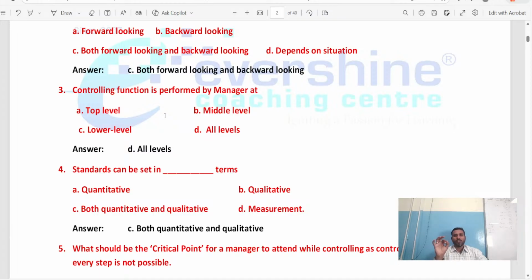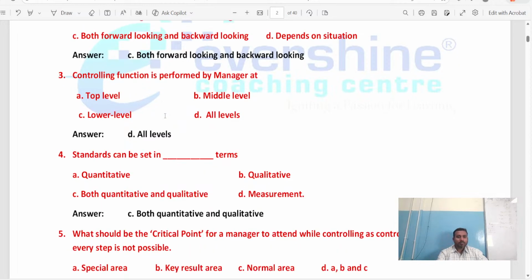So the controlling function is present in every place. If you are at home, there also controlling is there. If you go on the road, there also controlling is there. If you go to college, there also controlling is there. In your life, from birth till death, everywhere we can find the controlling function. Similarly, in an organization, everywhere we can find controlling.